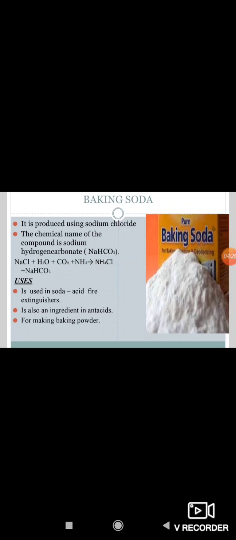NaHCO3. Here the question arises: what is the chemical name of baking soda? The chemical name of baking soda is sodium hydrogen carbonate, or NaHCO3. It is produced using sodium chloride as one of the raw materials. Sodium chloride reacts with water, carbon dioxide and ammonia to give ammonium chloride and sodium hydrogen carbonate.